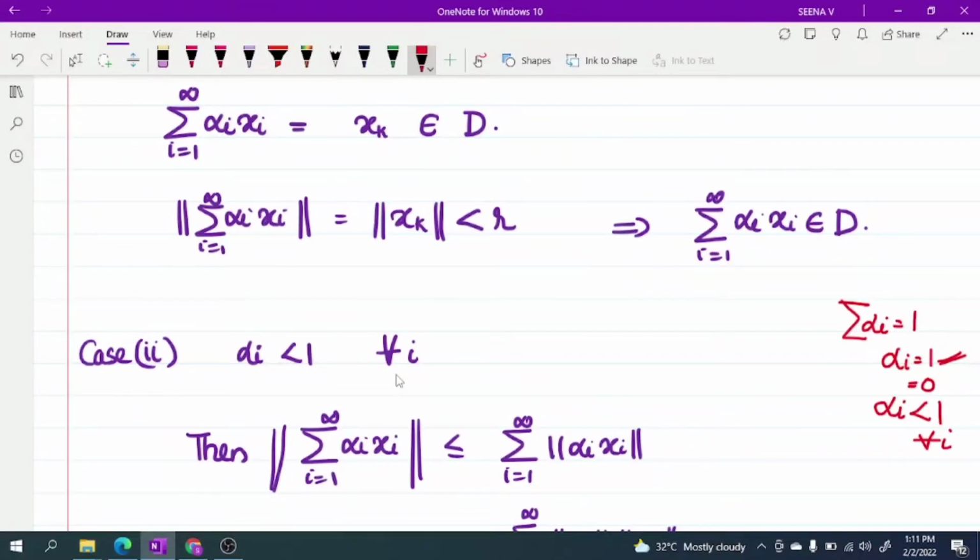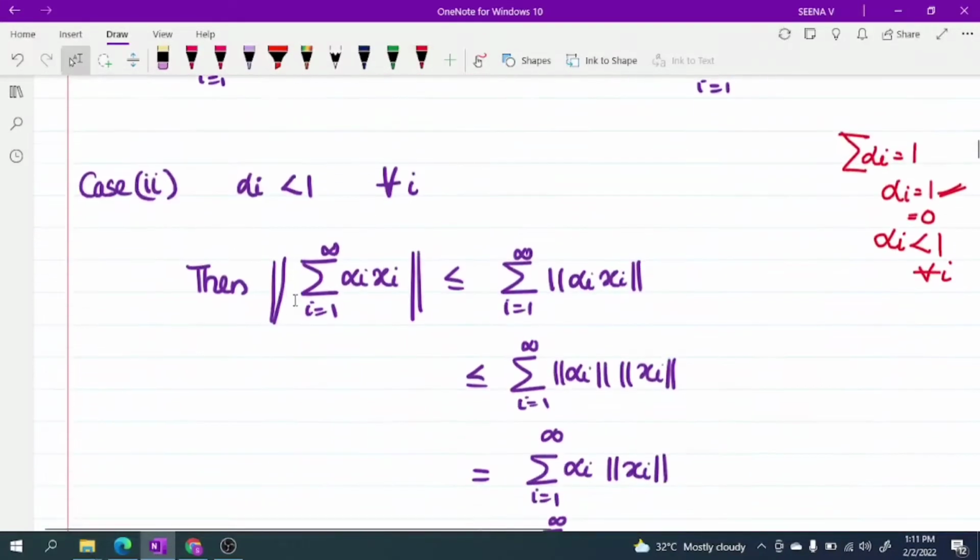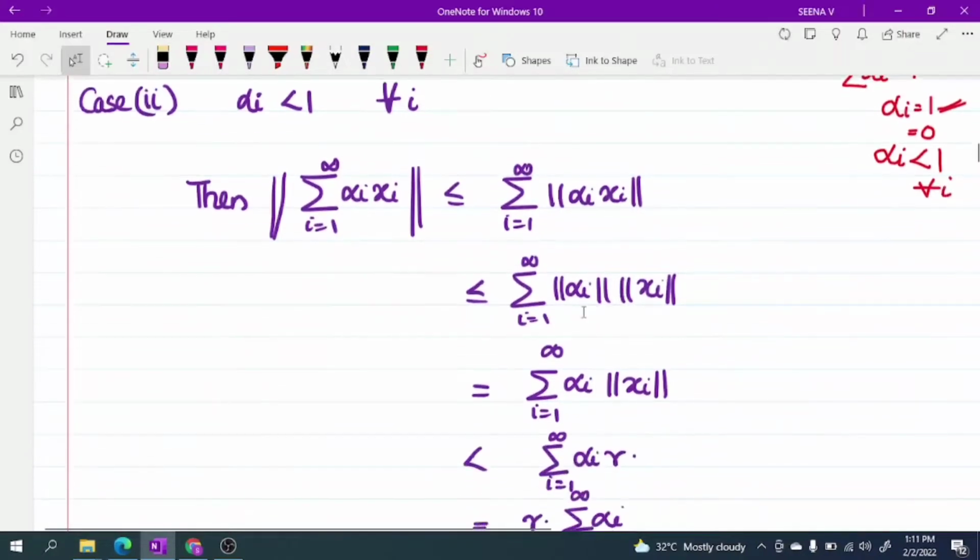In that case, the norm of sum over i from 1 to infinity of alpha_i x_i is less than or equal to the sum over i from 1 to infinity of norm of alpha_i x_i, which is equal to the sum of alpha_i times norm of x_i, because here you can choose alpha_i greater than or equal to 0, so norm of alpha_i is alpha_i itself.